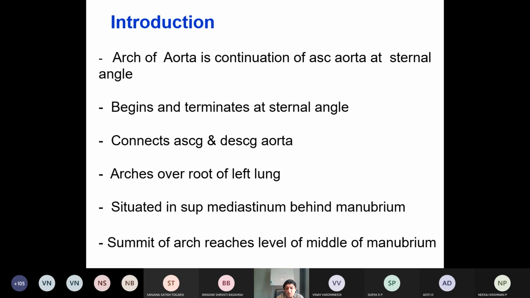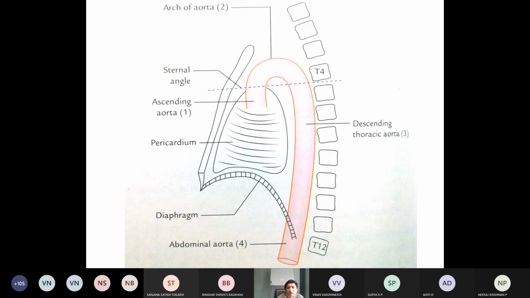Then next is this diagram. You can see here, this is the ascending aorta. This is the imaginary line at the level of the sternal angle, which divides into superior mediastinum and inferior mediastinum. This is the proper arch of aorta. This is the descending thoracic aorta. This is the demarcation of the sternal angle. This is the lateral view.